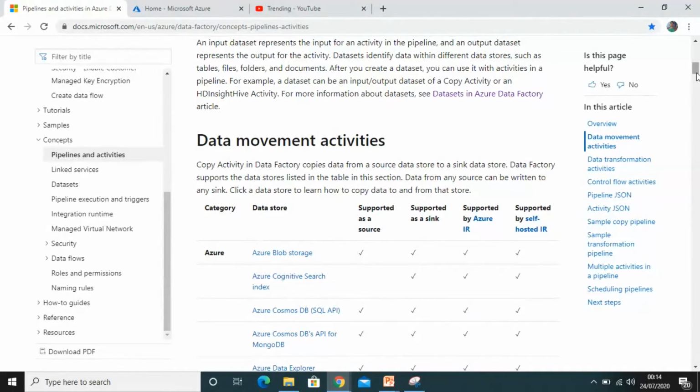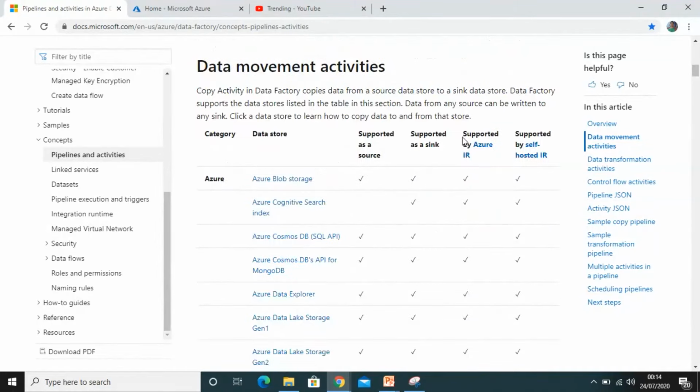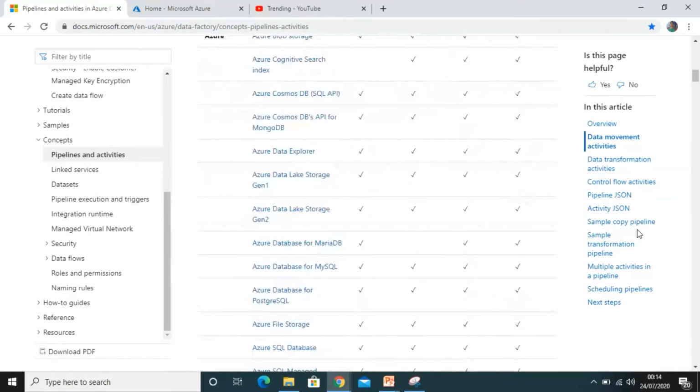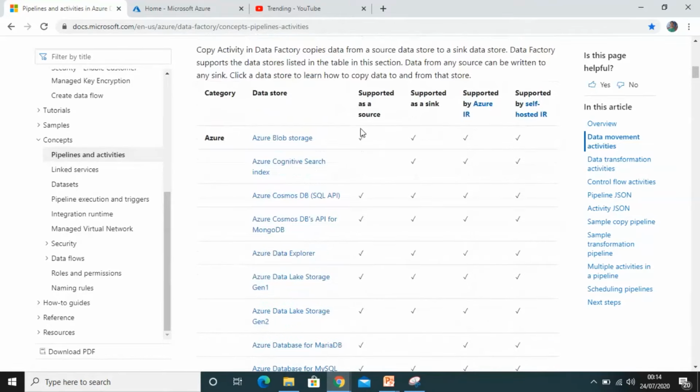In Azure, we have a number of data stores like Azure Blob Storage, Azure Cosmos DB, Azure Data Lake Storage. And here you can see it's given as supported as a source, as a sink. Source means the input, sink means the data target. Supported by Azure IR. IR is integration runtime, and also supported by self-hosted integration runtime.